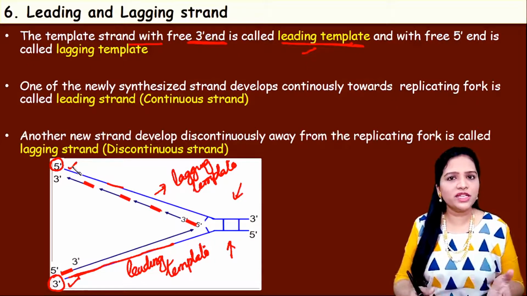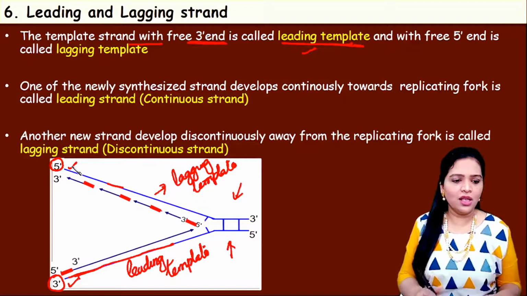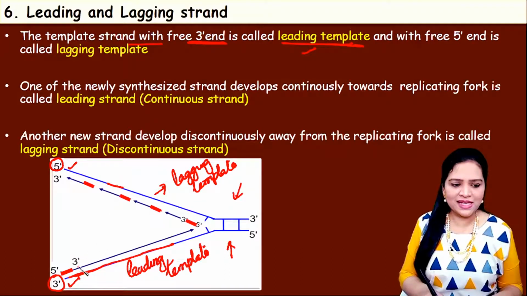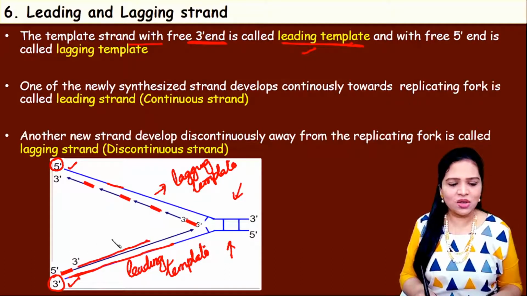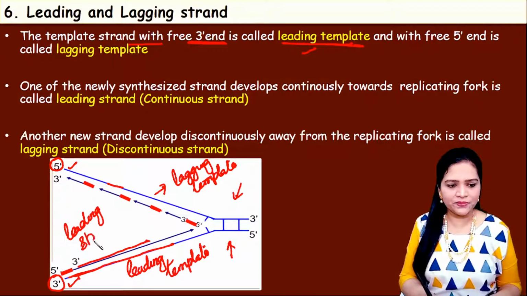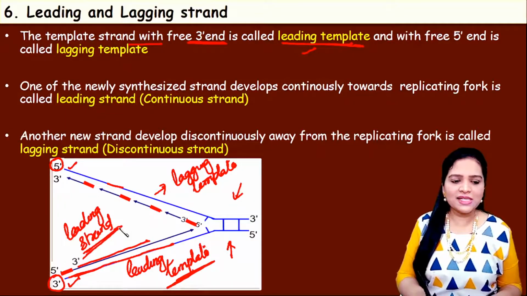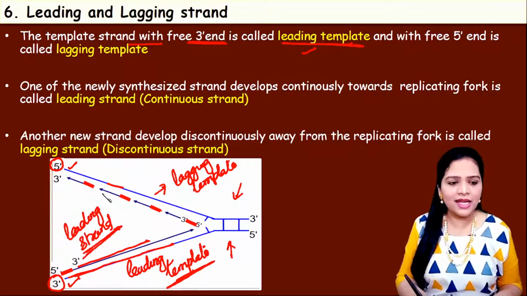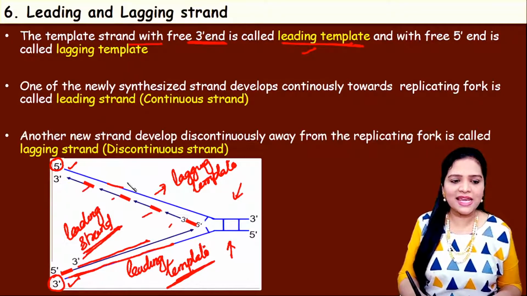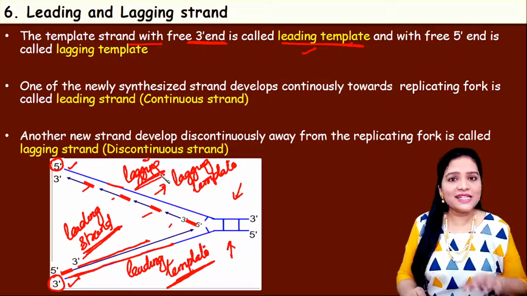Now what about the newly synthesized daughter strand? Okay. So the newly synthesized daughter strand, this strand is called the leading strand. Leading strand. See the difference. The difference is this is called strand. This is called template. Okay. So the newly synthesized leading strand and another, this thing is called the lagging strand. Lagging strand. Understood? There is another name also.